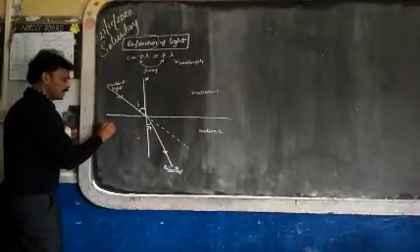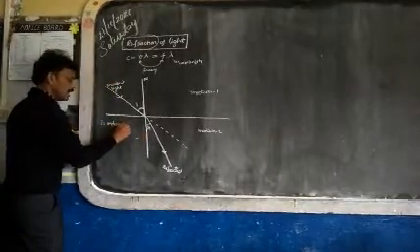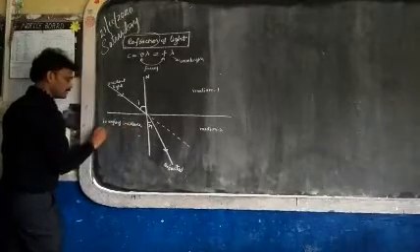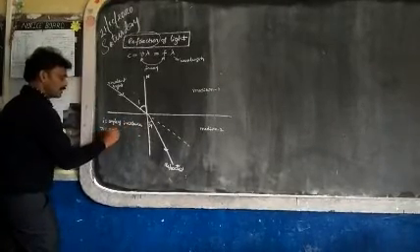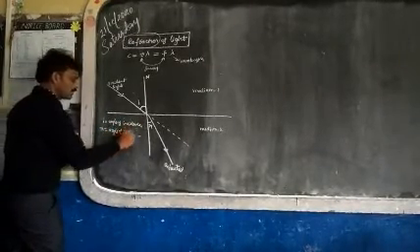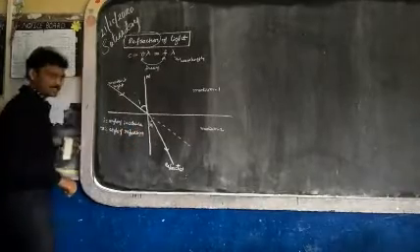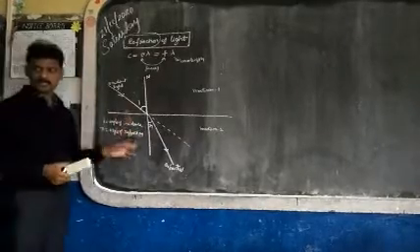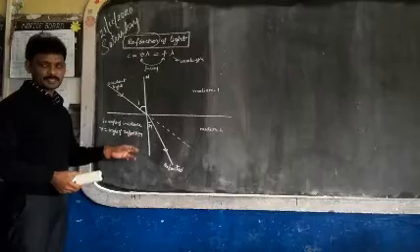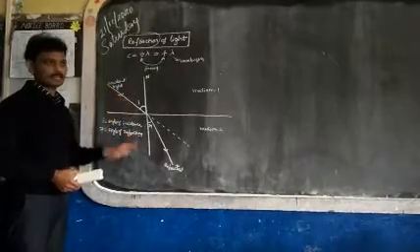I is called angle of incidence. R is called angle of refraction. Remember, R is called angle of refraction. Understood the sentence? So that is the reason for refraction. Medium different, speed is different.